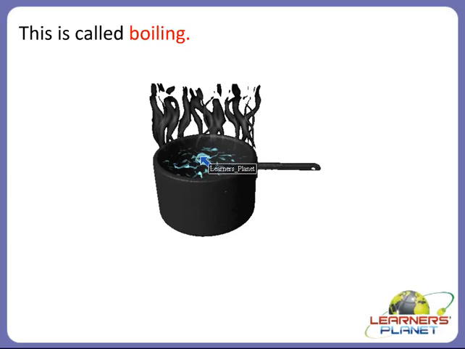So you will see bubbles on the surface of the liquid, and this is called boiling.